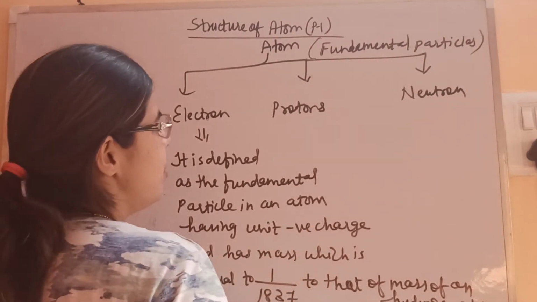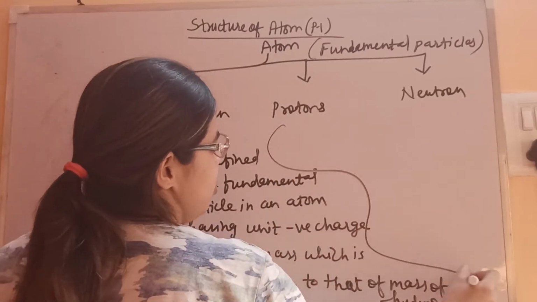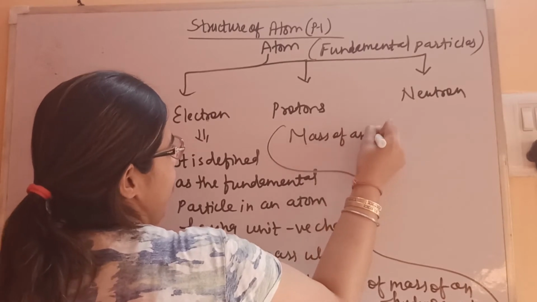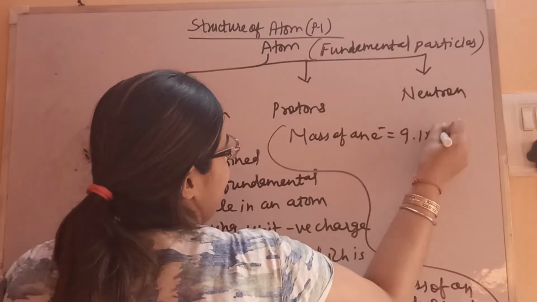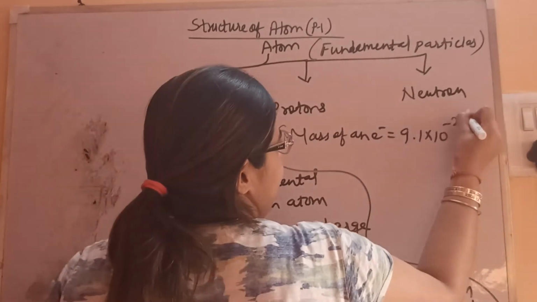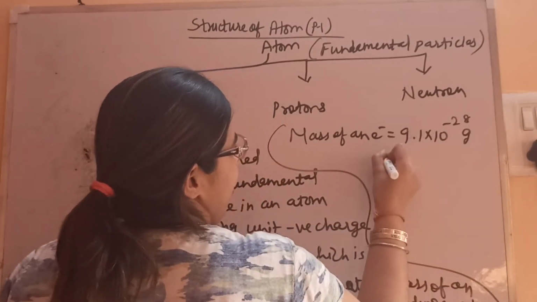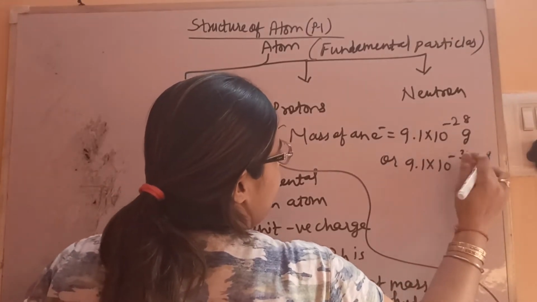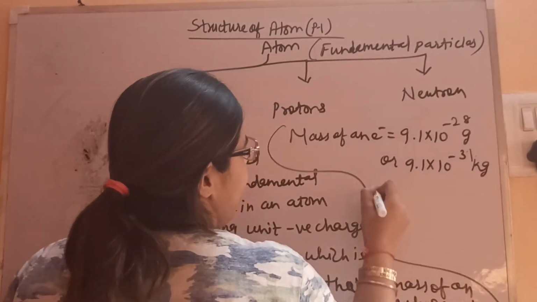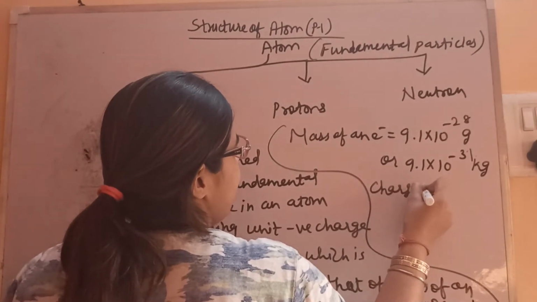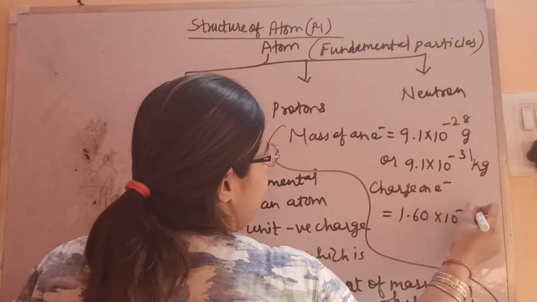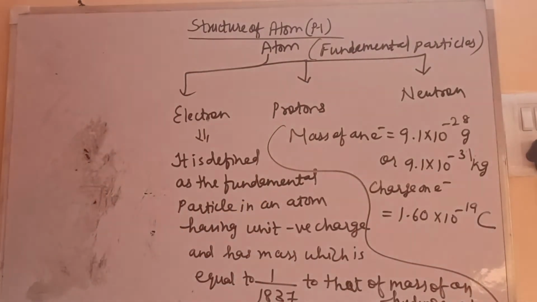Now let's see the mass and charge present on the electron. Mass of an electron is equal to 9.1 x 10^-28 gram, or in kg 9.1 x 10^-31 kilogram. And the charge on an electron is equal to 1.60 x 10^-19 coulomb.